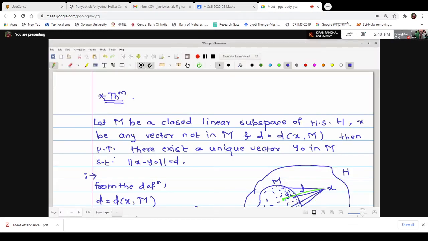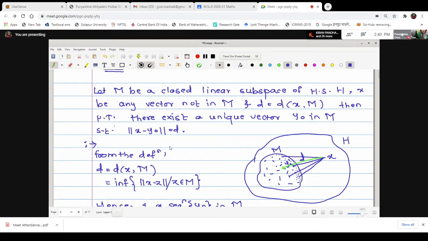Now just recall, if M is a closed linear subspace of a Hilbert space H and X be any vector not in M, and D is the distance from X to M, then there exists a unique vector Y naught in M such that the norm of X minus Y naught is equal to D. This is what we have proved in the last lecture.